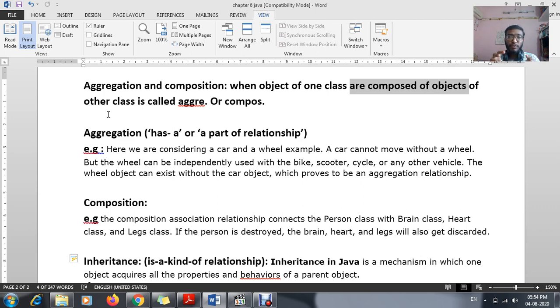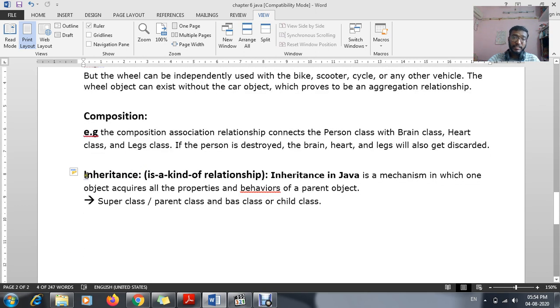If any failure of the internal organ happens, automatically a person will die, or any other consequences will happen to that particular person. Okay, this is the best example of your composition. Understood? The next topic is about your inheritance.